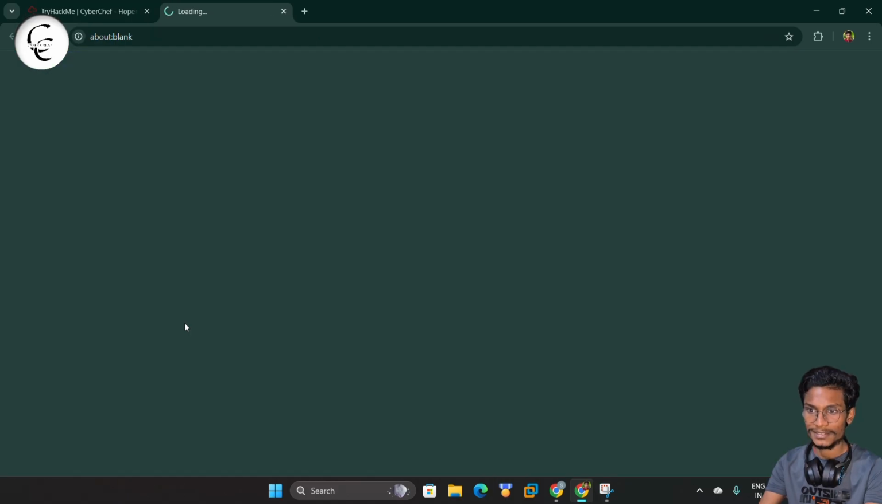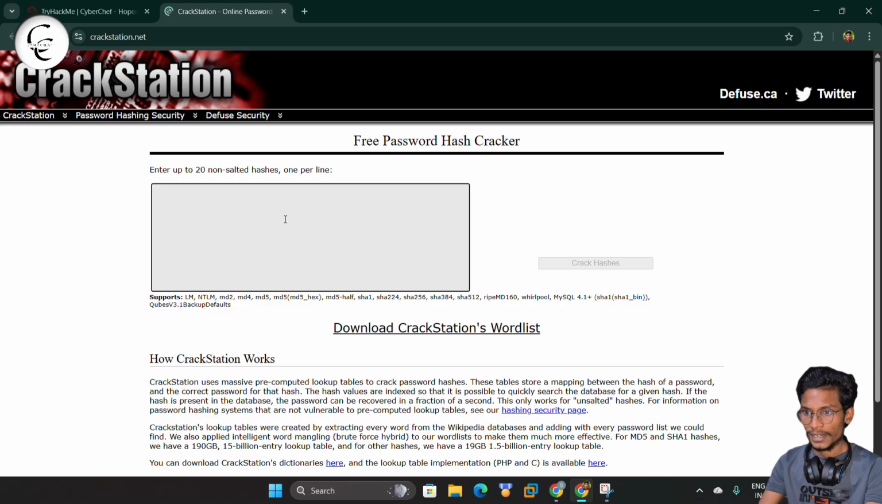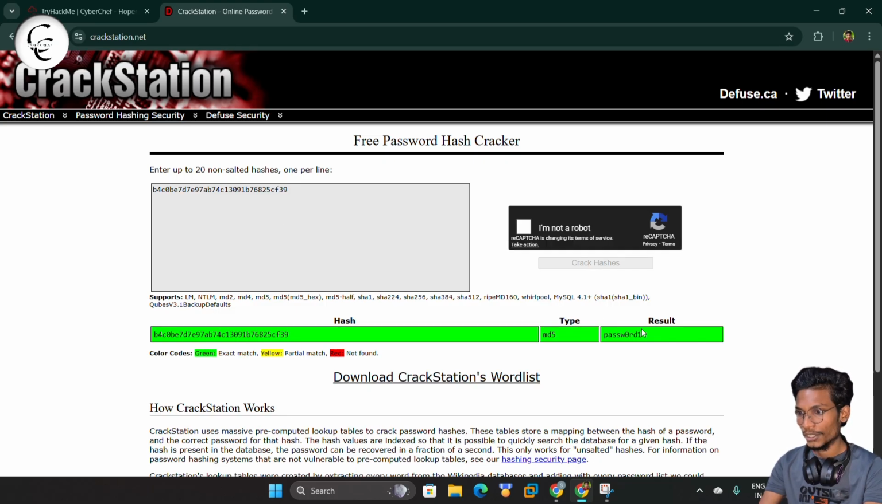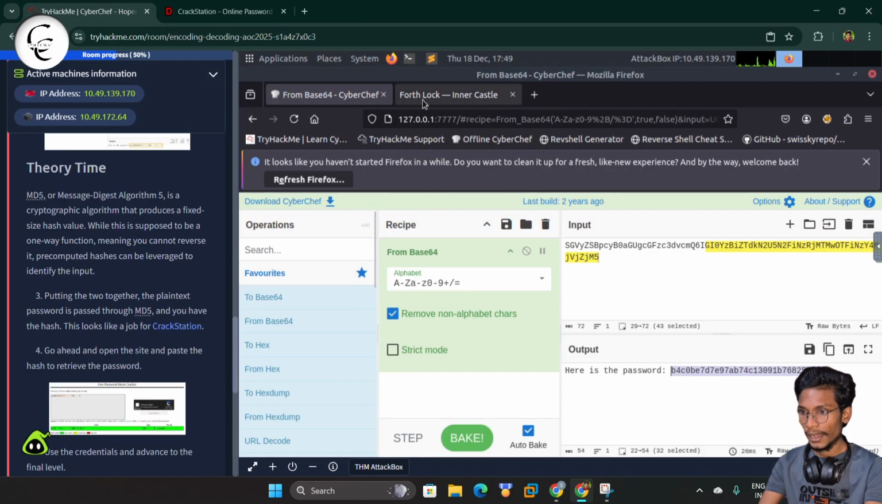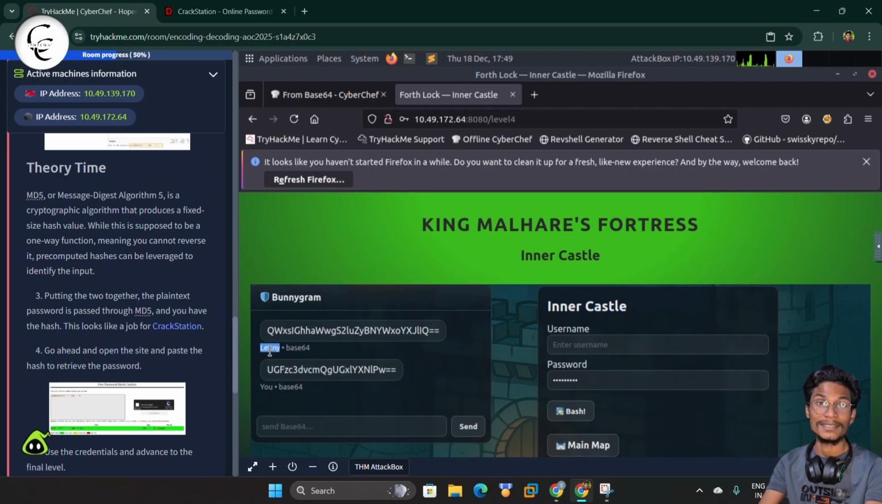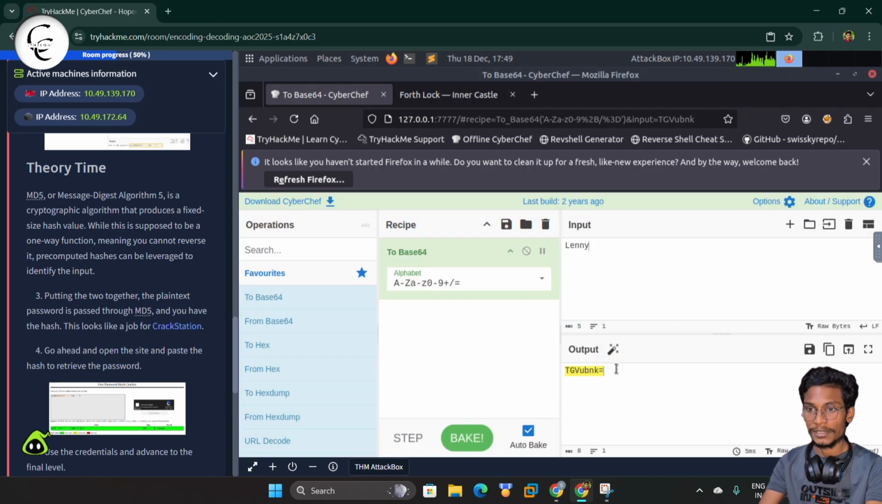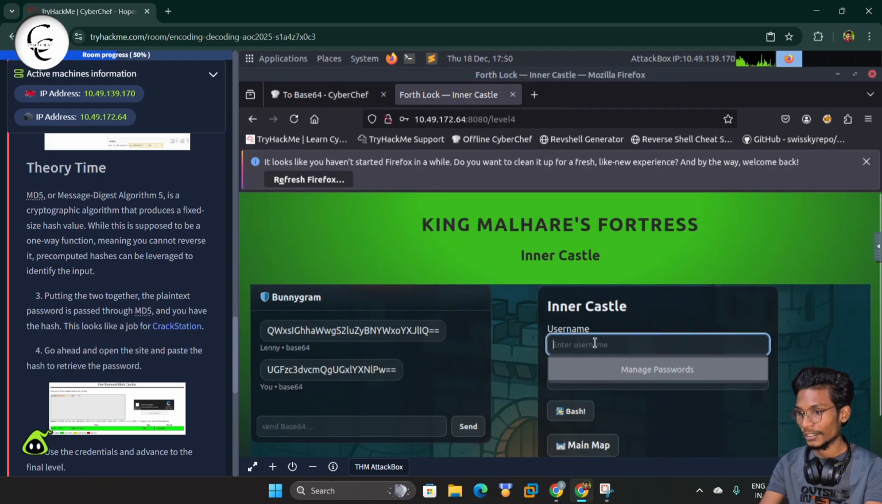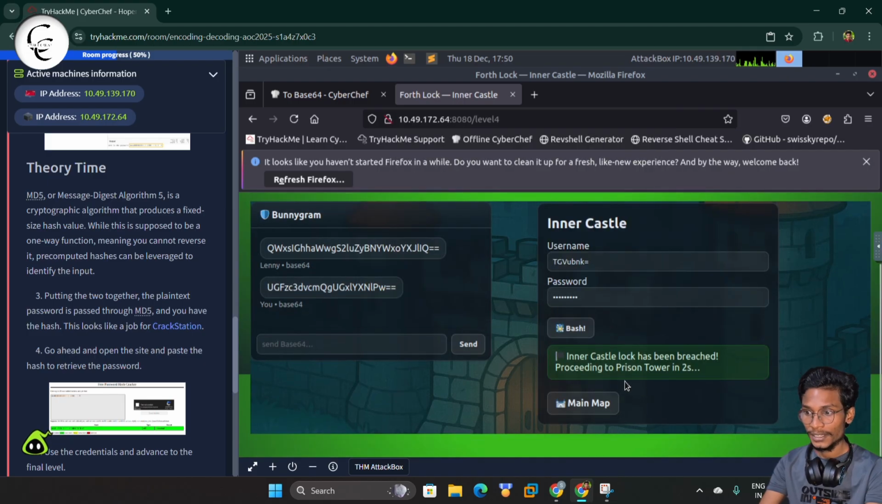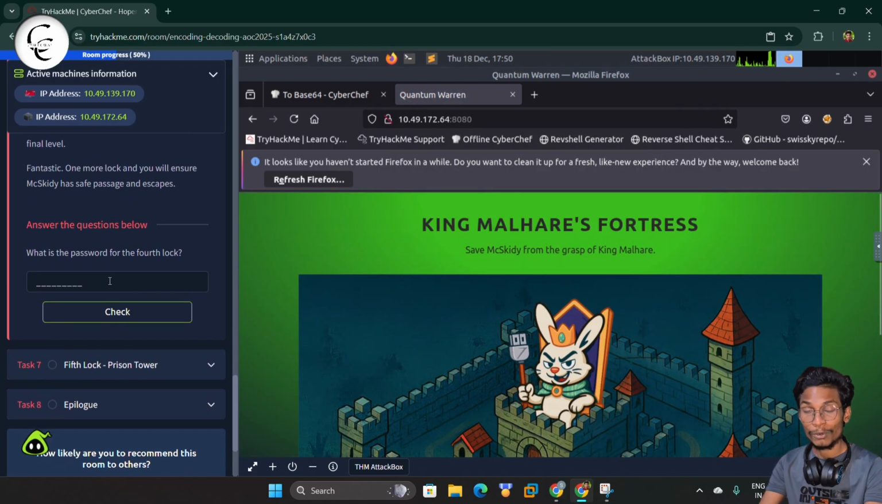So for that we need CrackStation. We can simply move to CrackStation, paste that value here, and crack hashes. So here we got the password. We can copy this password and paste it. And for the username, we can copy the username from here, convert this to base 64 using the CyberChef tool, and we can get the username. So here we have the username. So let's paste and give a check. So guys, here you can see we have also unlocked the fourth lock.